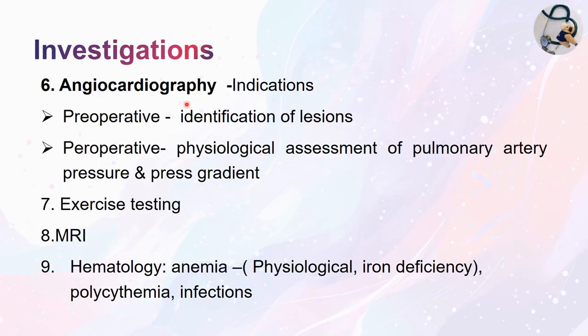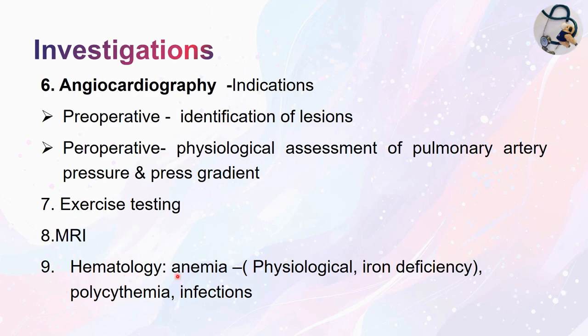Indications will be preoperative or postoperative. Preoperatively, you can identify the different lesions, and postoperatively this is done for physiological assessment of pulmonary artery pressure and pressure gradient. Another investigation, exercise testing can be done, MRI when needed can be done, and then hematology or